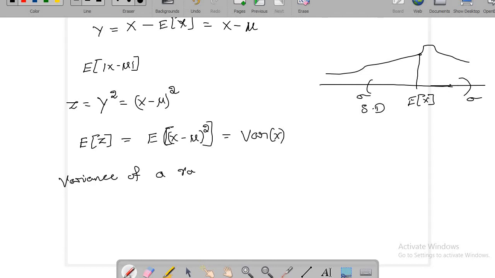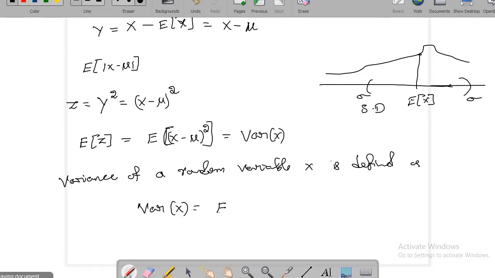Variance of a random variable x is defined as like this. So variance of x is equal to expected value of x minus nu. Instead of writing nu, let me write expected value of x whole square.